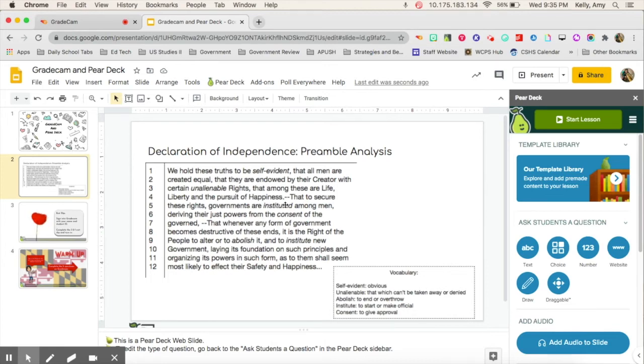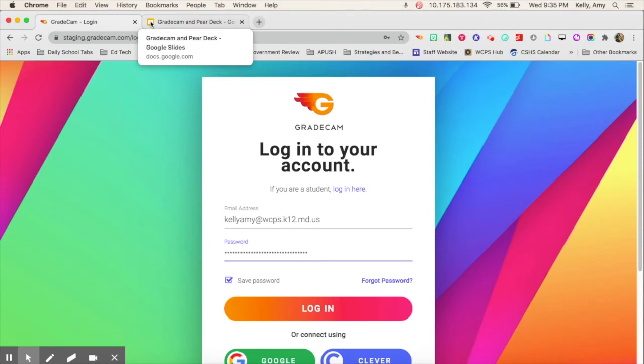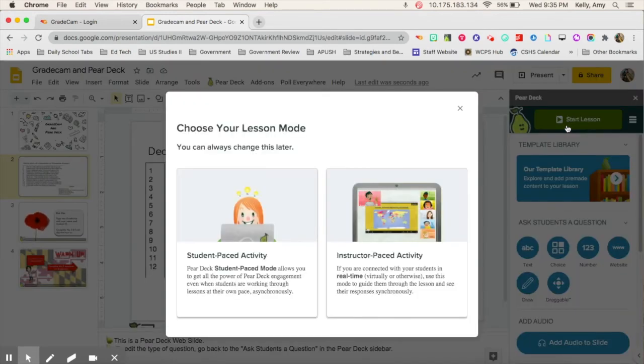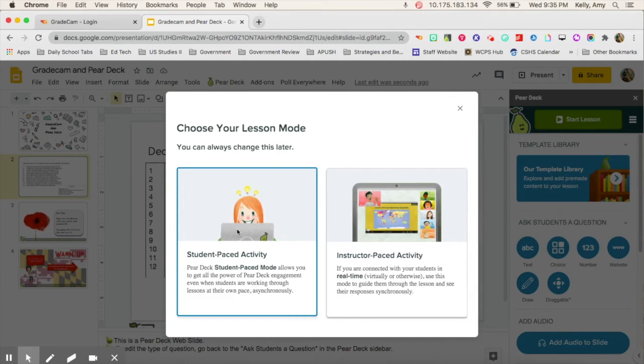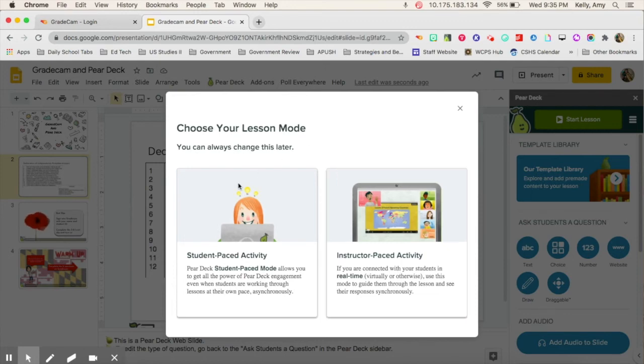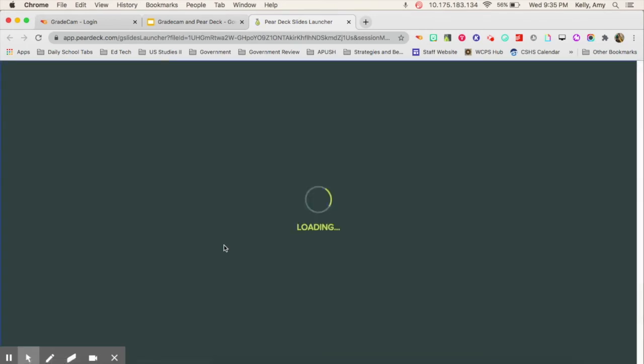So I want to show you how I then present this to students. So I'm going to log out of my GradeCam so that I can log in as a student. And so if I were going to then start my lesson, I'm going to come over here to the green button and start that lesson. And with Pear Deck, you can choose your lesson mode. So student paced, which would typically be my asynchronous assignments, or instructor paced, which is my synchronous assignments. So in this case, I'm going to go ahead and open this as a student paced.